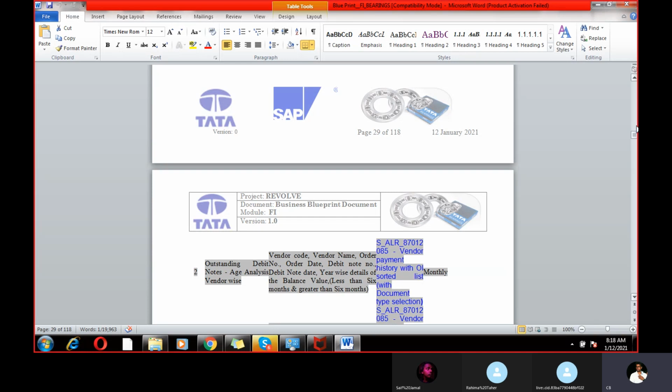These are things we need to learn in real time. In the training we will try to cover the maximum points that we come across, but in real time it is more than that, because business expectations and requirements differ.